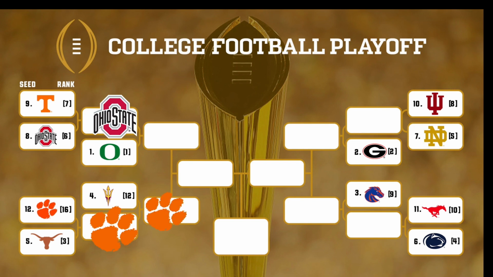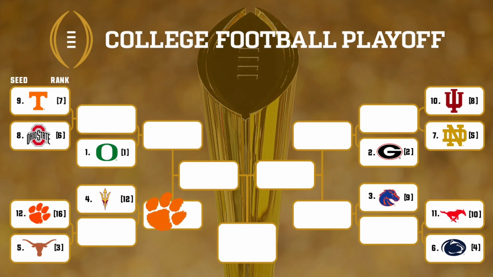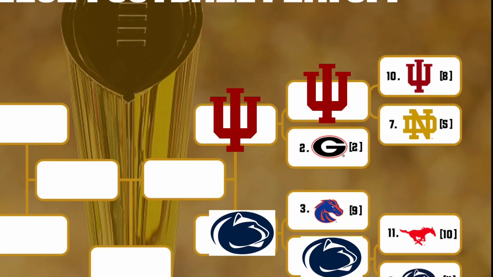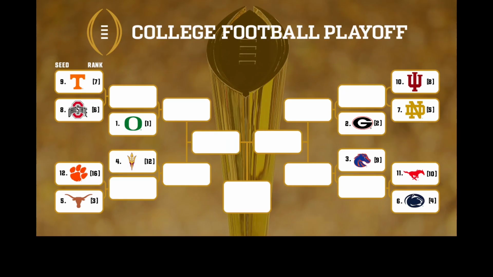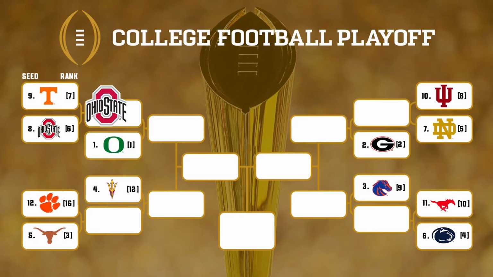Clemson versus Oregon. I don't know why I put Ohio State there. I don't know why I messed up there. It's Oregon, we know that. And then we know that it was Penn State versus Indiana. You didn't see Indiana end up winning it. Penn State won. And then it was those four, which Oregon ended up winning the championship, y'all. Oregon ended up winning the national championship.